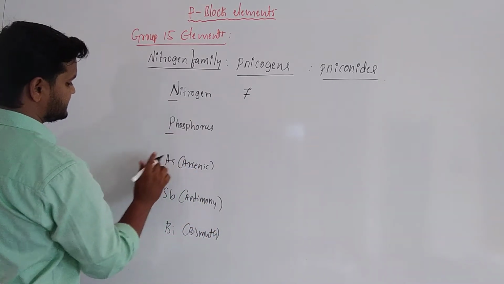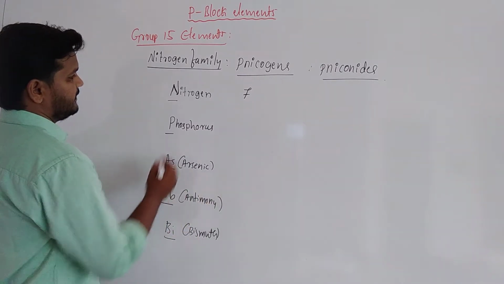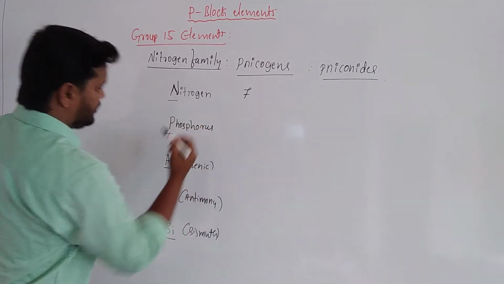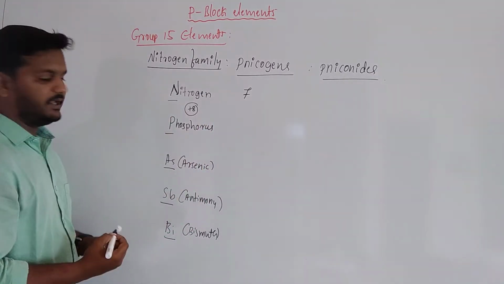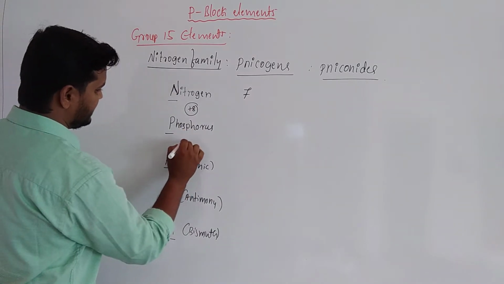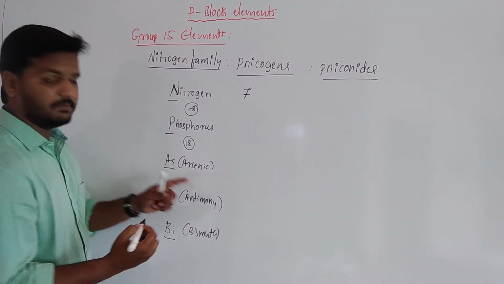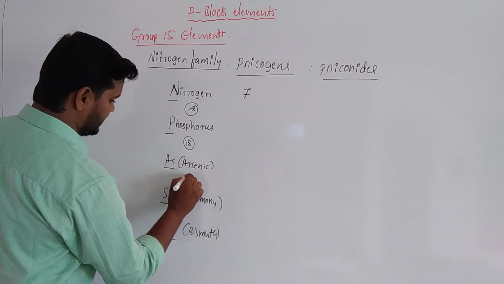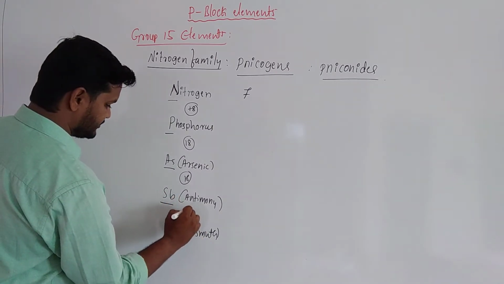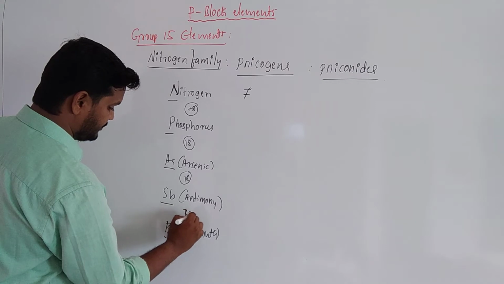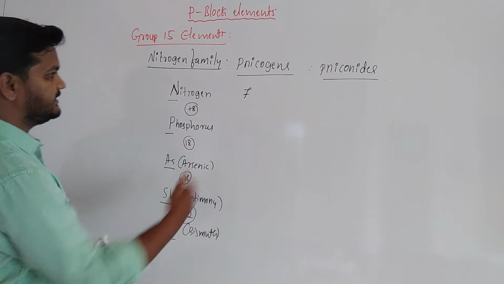In between nitrogen and phosphorus, there are 8 elements present. In between phosphorus and arsenic, 18 elements are present. And in between arsenic and antimony, there are also 18 elements present. Next, in between antimony and bismuth, there are 32 elements present. So then you can easily write their atomic numbers.